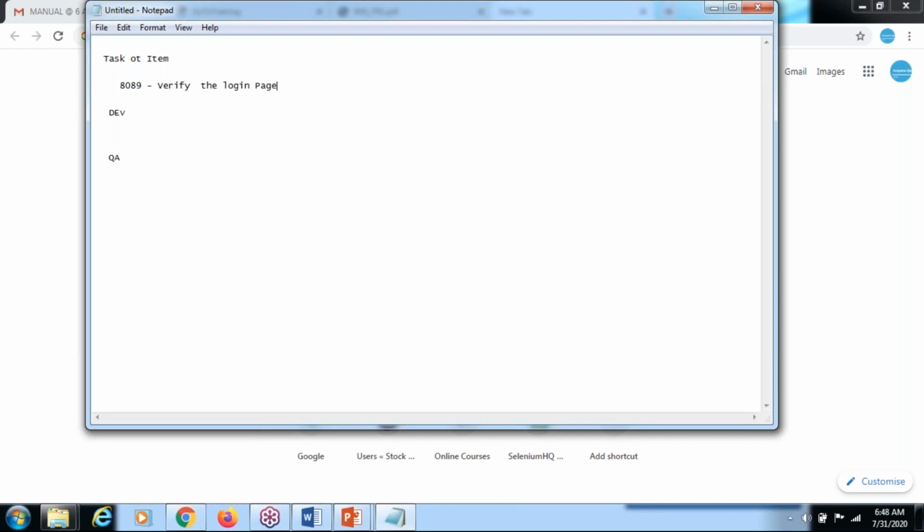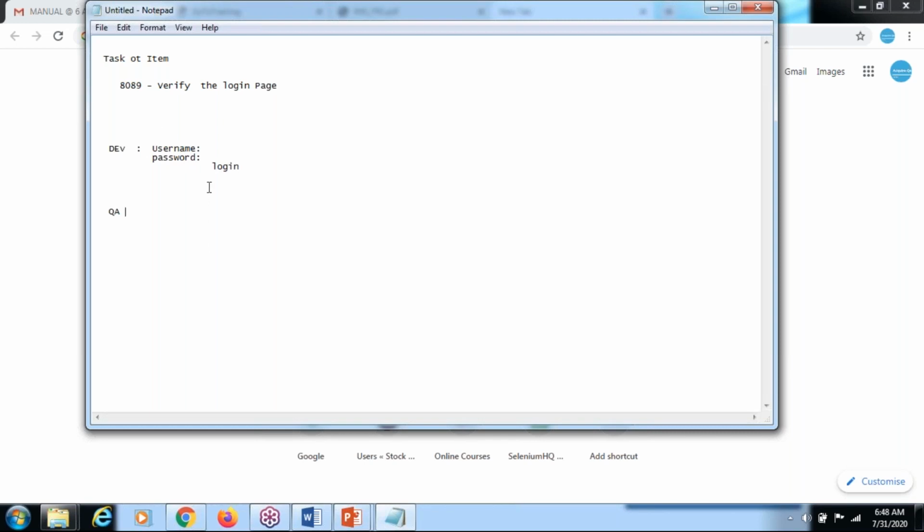So first of all, the developer goes to this requirement and designs the username, the password, and the login or submit button.